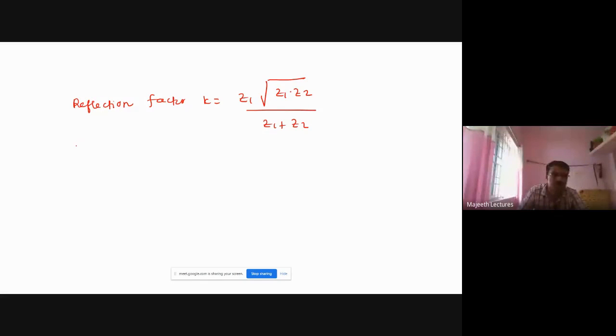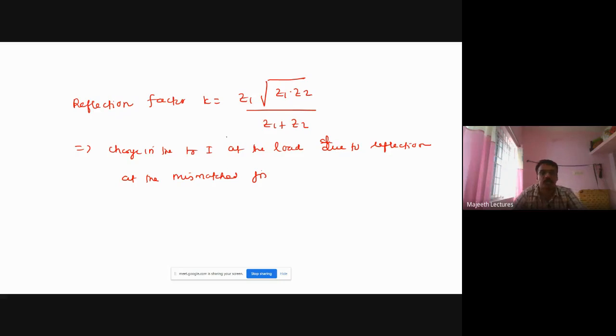It indicates the change in the load current due to reflection, because of the mismatch at the mismatched junction. So reflection factor is nothing but the change in the current at the load due to the reflection at the mismatched junction.